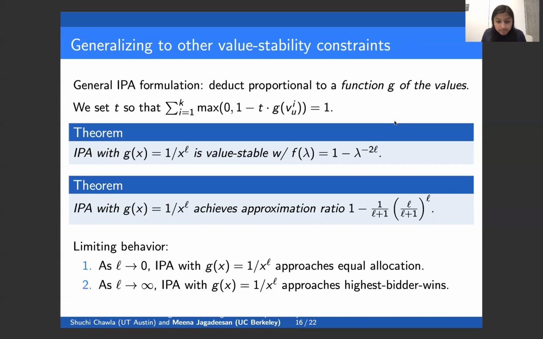As L goes to infinity, inverse proportional allocation with 1 over x to the L approaches allocating to the advertiser who values the user most. So now the value stability constraints become weaker and weaker, and the approximation ratio approaches 1. And at that point, when we did inverse proportional allocation with 1 over x, we got a good value stability constraint and also a constant fraction of the social welfare corresponding to a 3/4 approximation ratio.